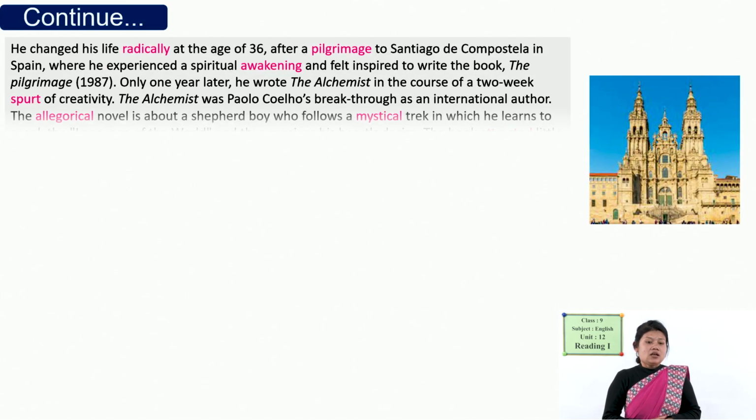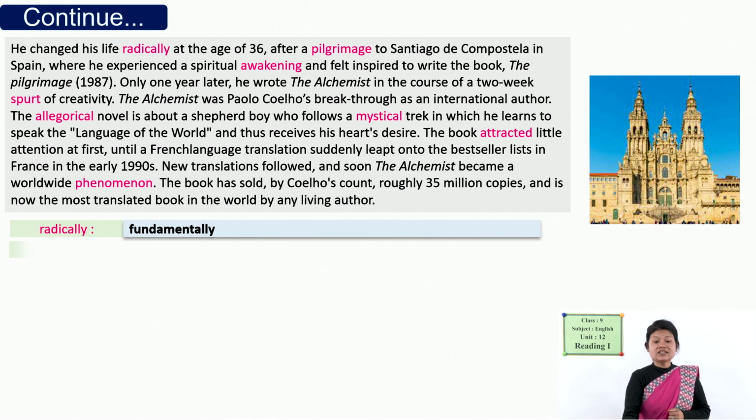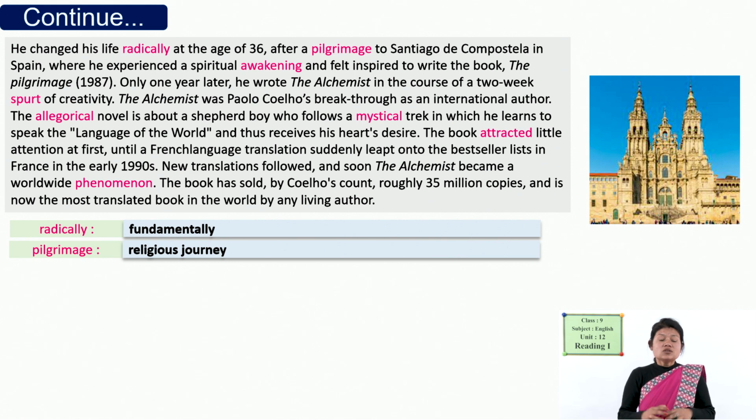And it continues. So, he was passing his life as a hippie and all of a sudden his life was changed, especially at the age of 36. When he reached 36, he made a pilgrimage. Pilgrimage means a religious visit, tirtha yatra in Nepali, a religious journey. So, he made a pilgrimage to a place called Santiago de Compostela.